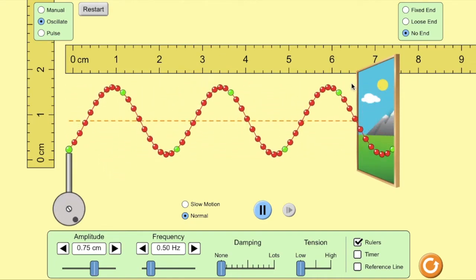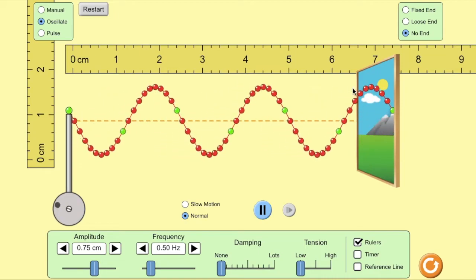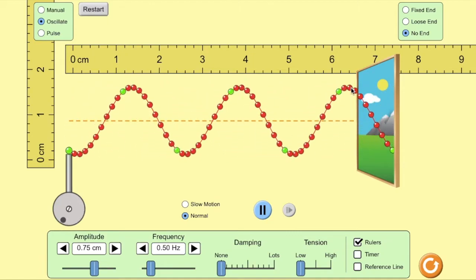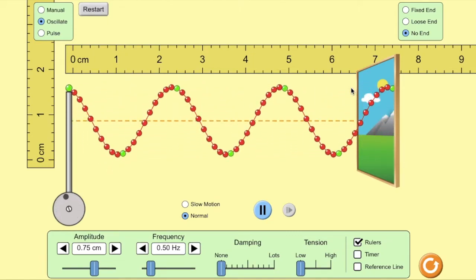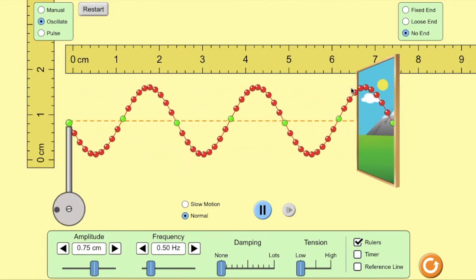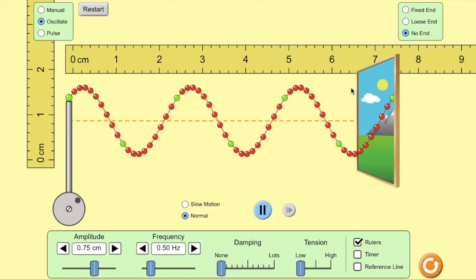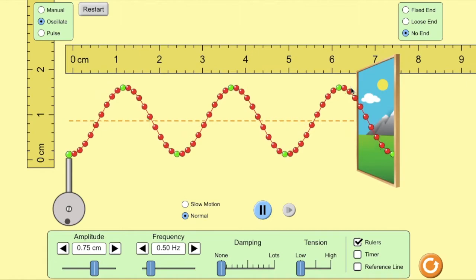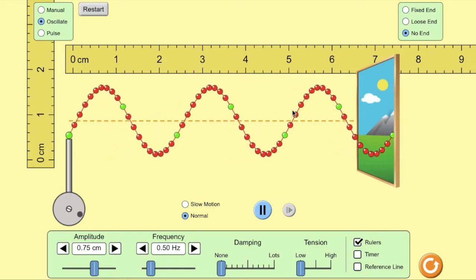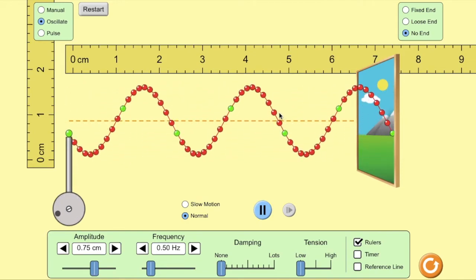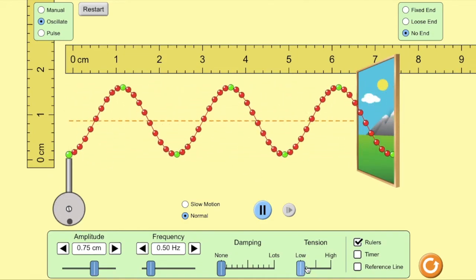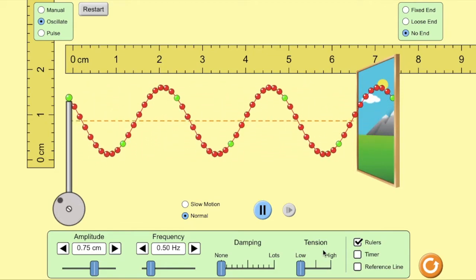Or we could set up a time and we could say, I'm going to start right here, and the next crest that comes along, I'm going to start counting. Start 1 full wave, 2 full waves, 3 full waves, 4 full waves. And if I stop the clock right then, I could say 4 waves divided by that time would be the frequency. Okay, waves per second, or hertz. So it's very useful to be able to measure multiple time-related things for a moving object. And I could make it a whole lot harder, because I could mess around with this and make the wave longer and faster and so forth.